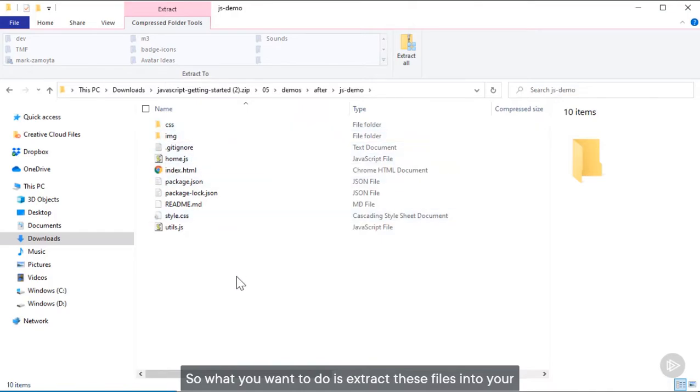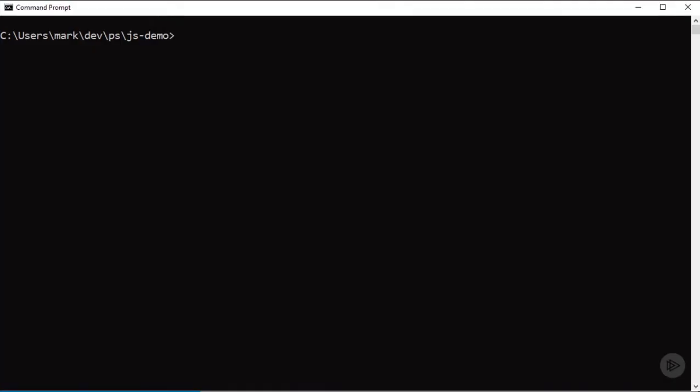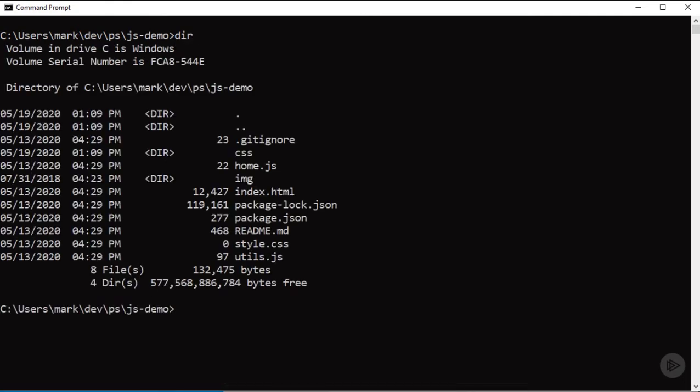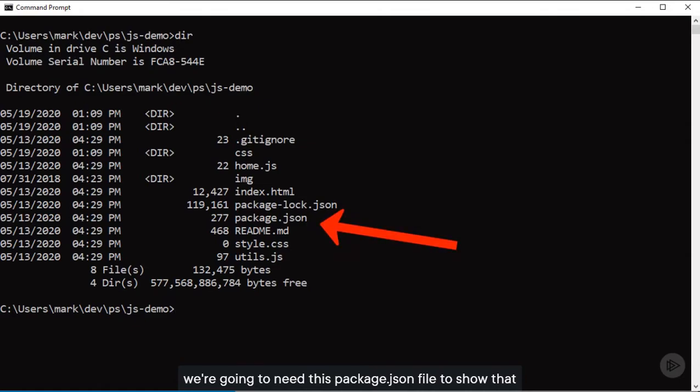So what you want to do is extract these files into your working folder on your local device. So I'll extract these and we'll look at these in the command prompt. I extracted this project into this JS demo folder. I'll execute dir so we can see what's in the directory. And most importantly, we're going to need this package.json file to show that we're in the right place.